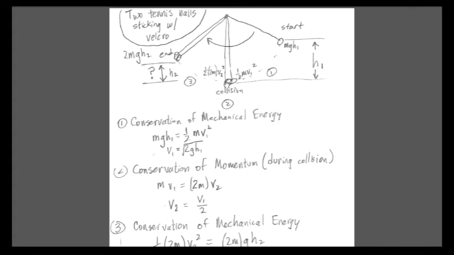Then in part 3, the kinetic energy associated with their new velocity, v2, converts to potential energy as they rise up into the trees, and all of their kinetic energy down here converts to potential energy up here, which is mgh, but the mass is now 2m, and the height is our new height, h2.